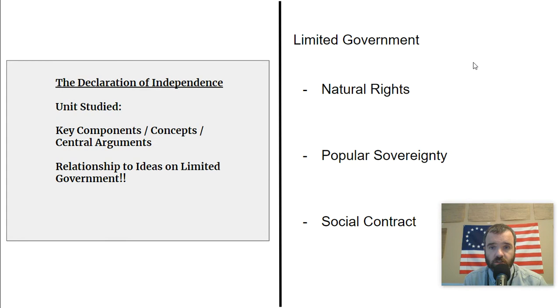There's three things that we can connect to the idea that the U.S. government is going to be limited. It's not going to have unlimited power. It's not going to be a monarchy. And these ideas are embodied in the Declaration of Independence.